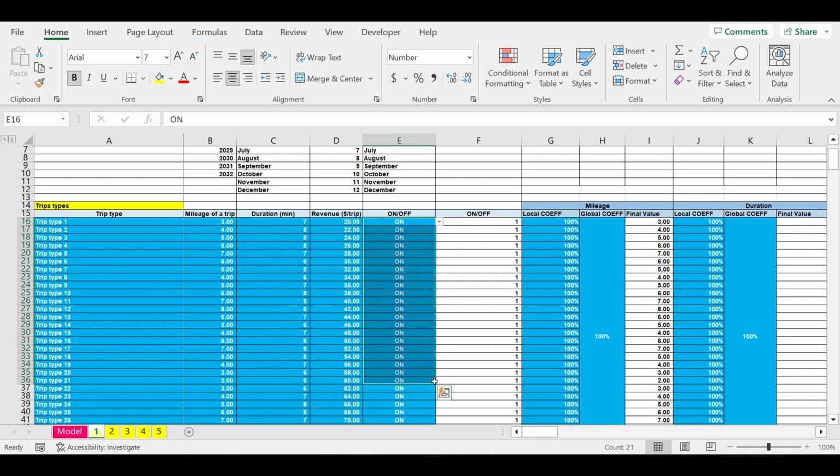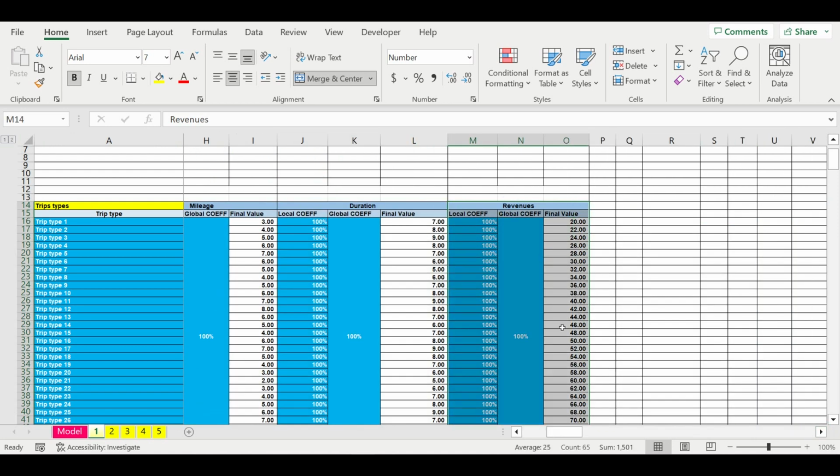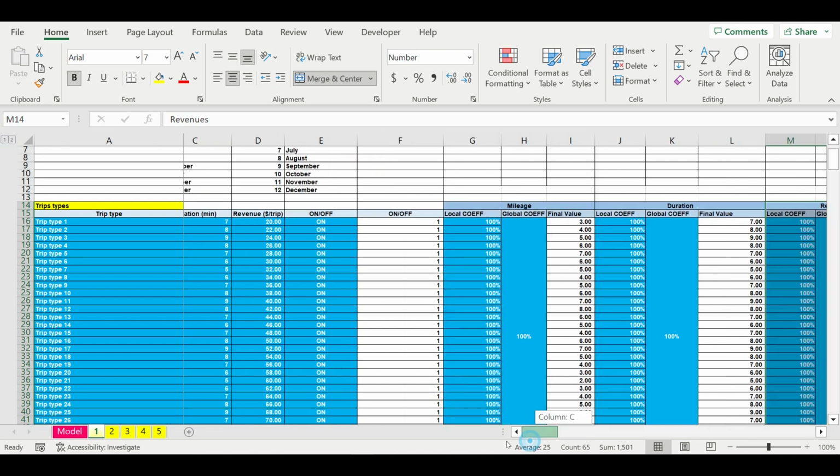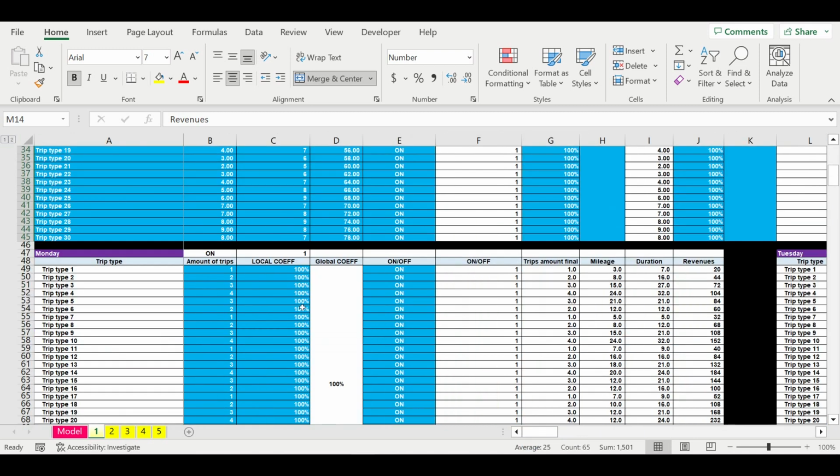We can switch on and off different types of trips to see the cash flow with or without this type of trip. We can have global and local coefficients for mileage, duration of a trip, and revenues. All these will be needed later for scenario analysis.